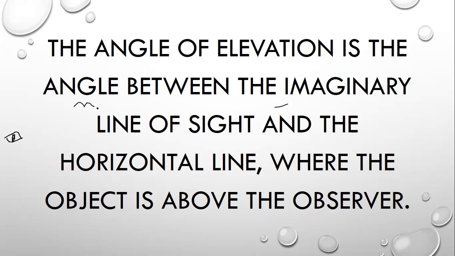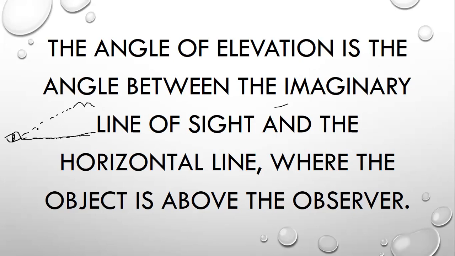So now, when we say angle of elevation, it is the angle between the imaginary line of sight. So tinitignan natin yan. So yung imaginary line of sight, yan yung pagtingin natin dun sa ibon and the horizontal line sa mata natin. So ito yung horizontal line.